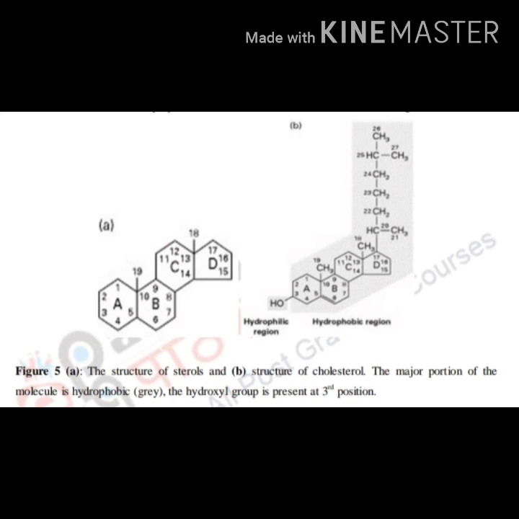Now, the second major component of the membrane is protein. The detailed structure, nomenclature and carbon numbering are shown in the figures in this video.